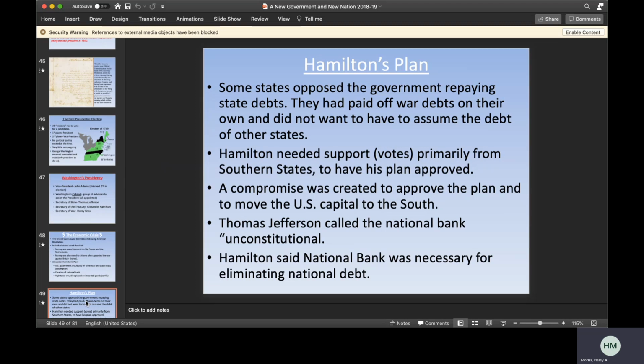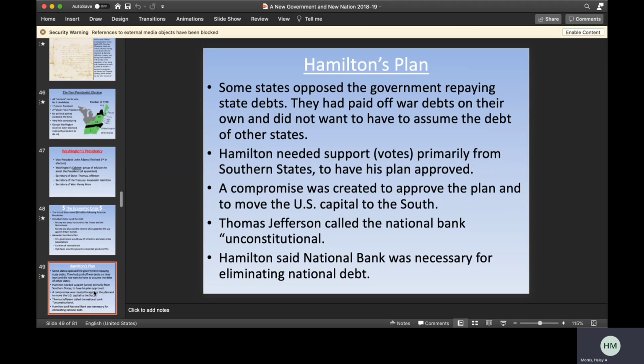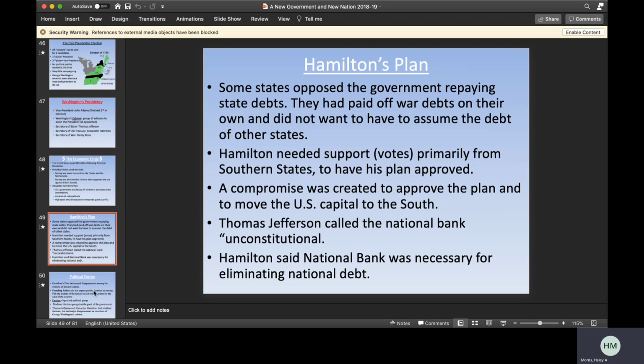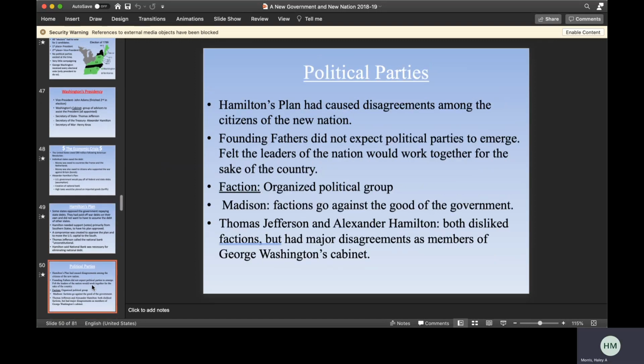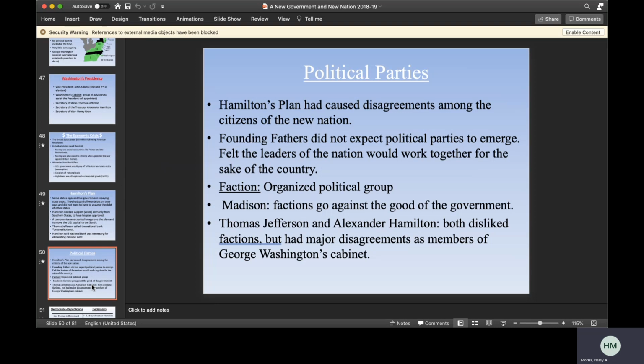So we start to see the divide of political parties here as well, because as we know, Hamilton and Jefferson end up being on opposing political parties, which we also know Washington warned against. He did not want factions, as they were called then, to form around political beliefs. Obviously, we know now that they do, and it continues to be a tradition of the United States for centuries later.